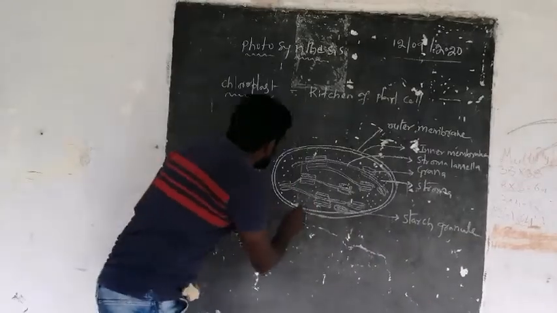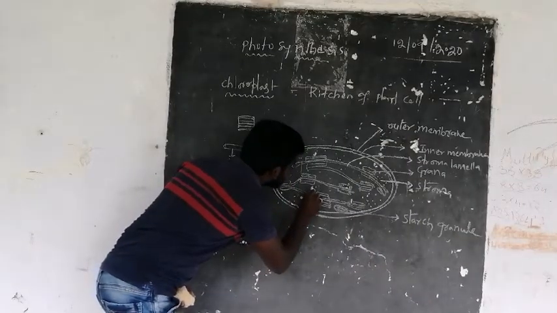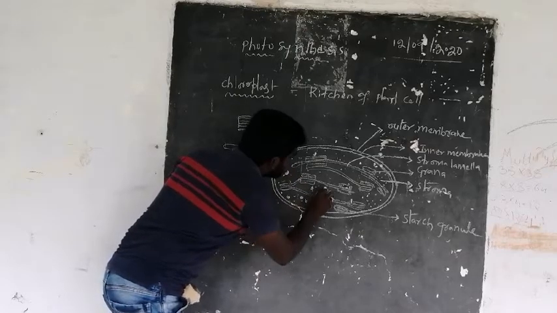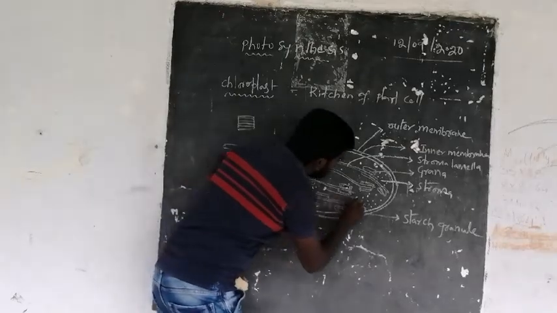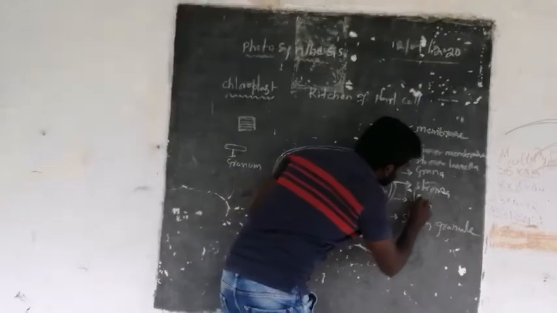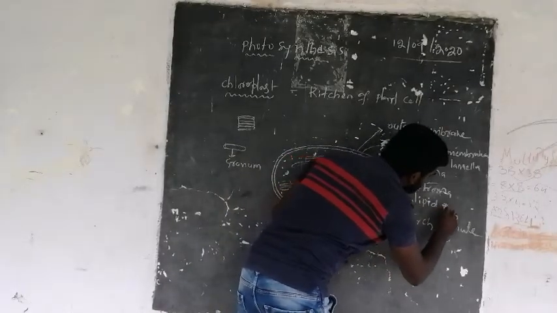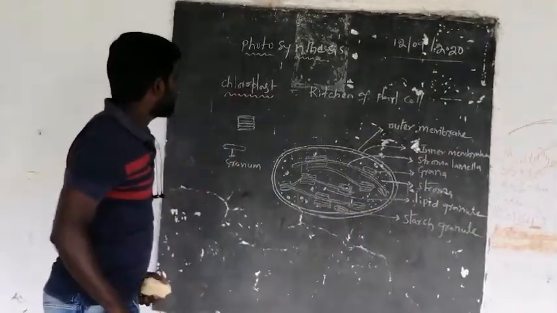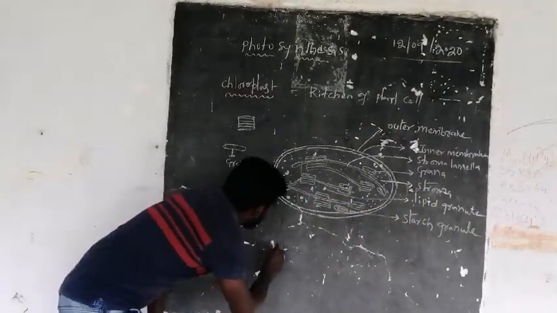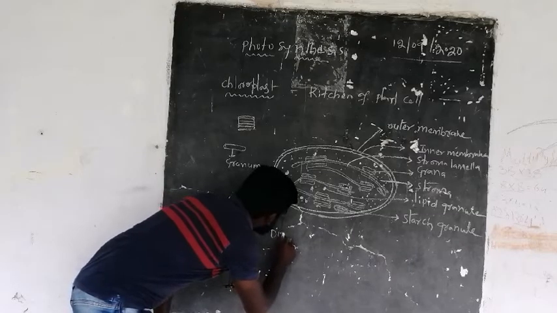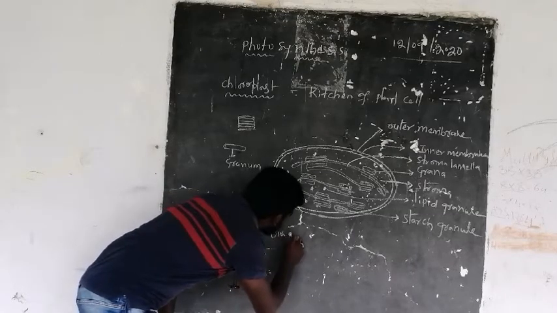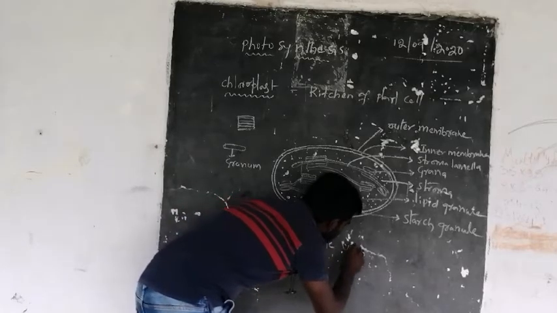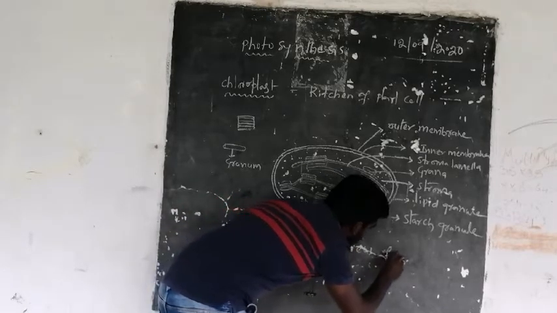And inside this, lipid granules are also present, and this is a lipid granule. And this is the structure of chloroplast, or the diagrammatic view of chloroplast.